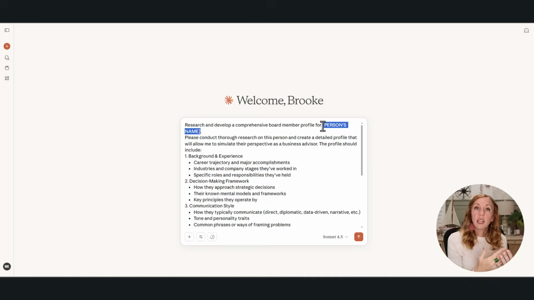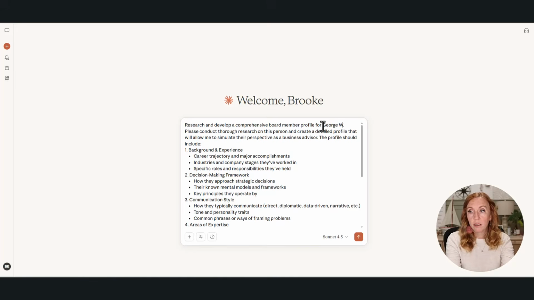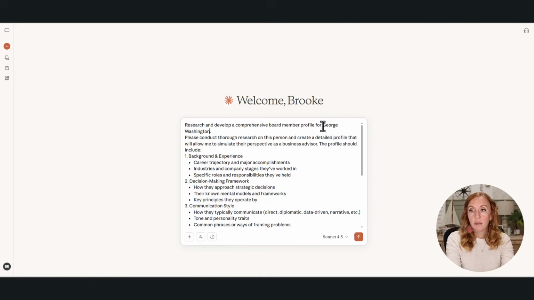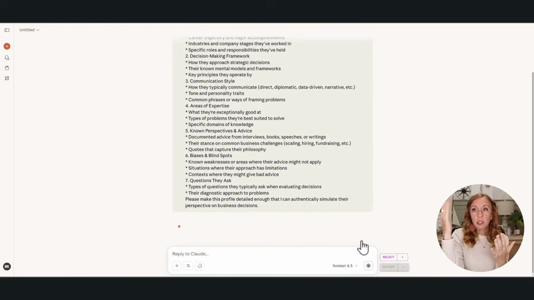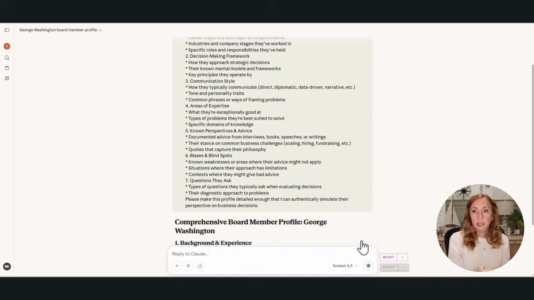So start thinking through, who are your top 5 going to be? For this example, I'm just going to use George Washington. And then we will set the prompt to go. It's going to look at the different ways that George Washington does decision making.